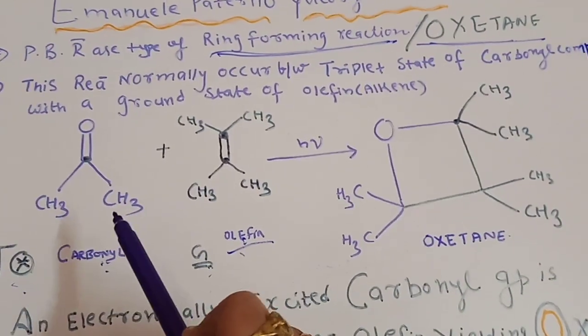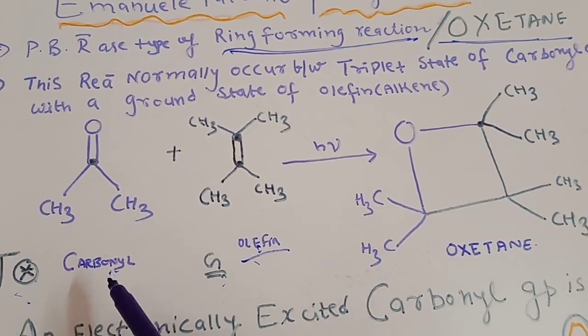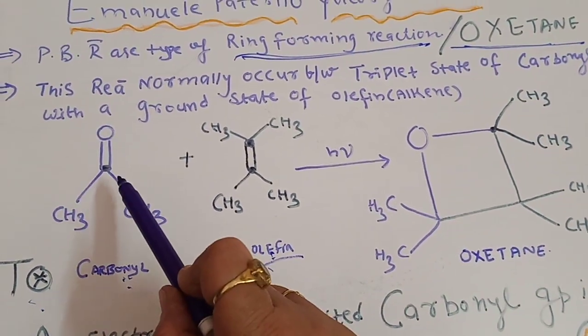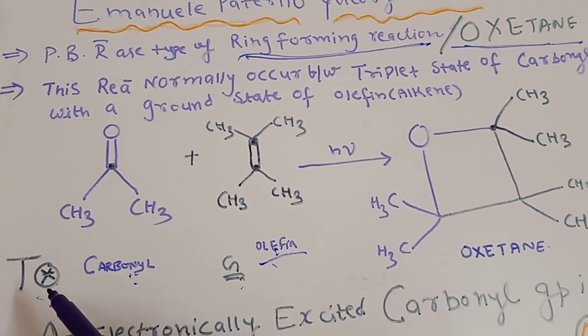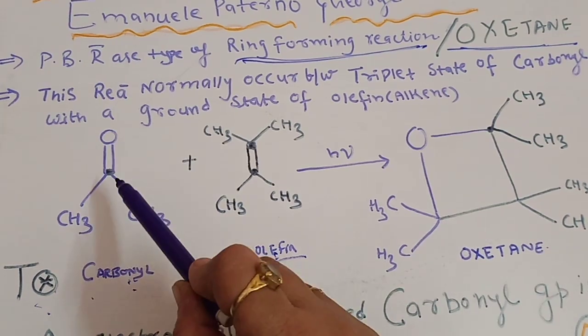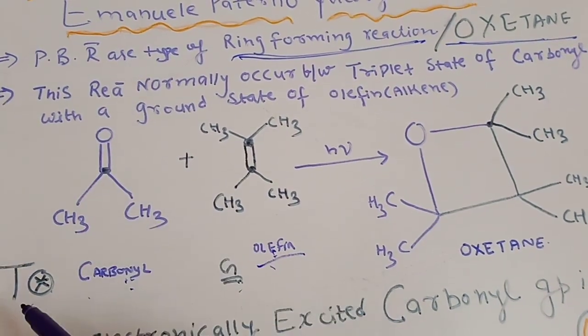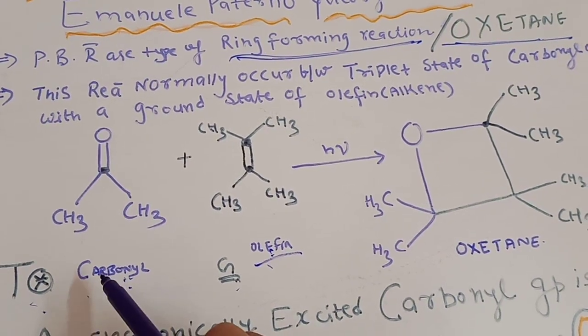Now let us see an example. This is a carbonyl compound. As we know, this is simply our acetone molecule. So the carbonyl group is there, but the mandatory condition is that it should be in the triplet excited state. Simply, when any compound with a carbonyl group absorbs light, it will jump to the excited state.